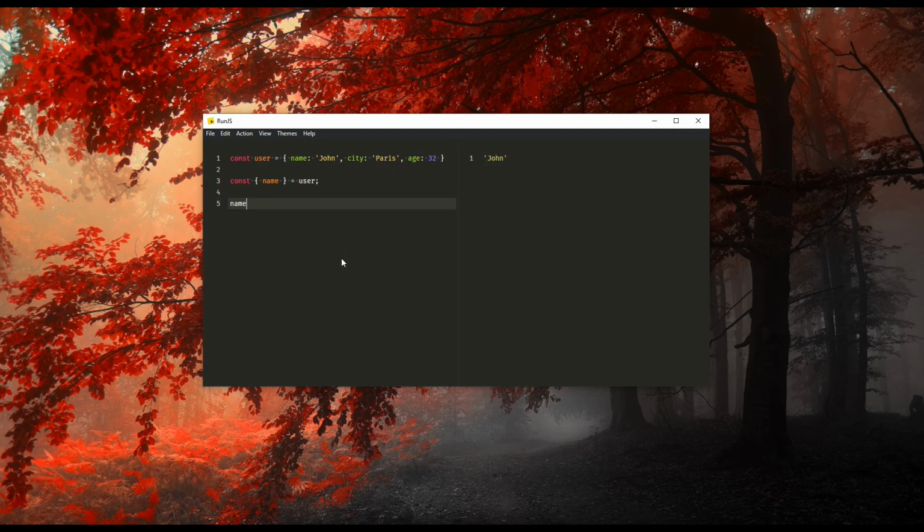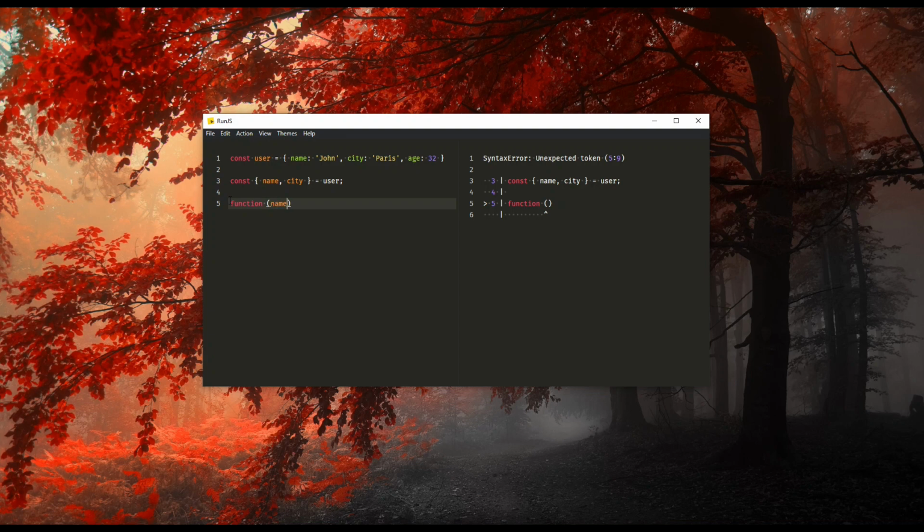When I am extracting, I am not writing in the old way, user.name, user.city. I can simply write the code in a much simpler way like this. You will have to do it within the curly braces. After that, destructuring will happen automatically. This comes in handy if you are working with functions.